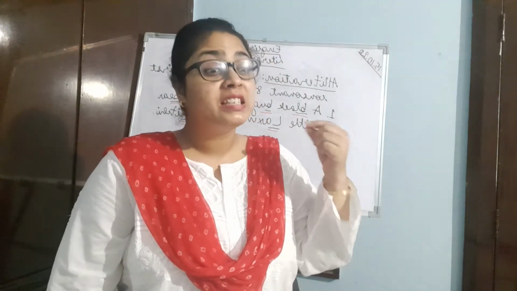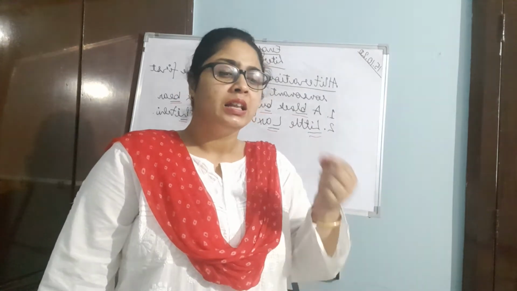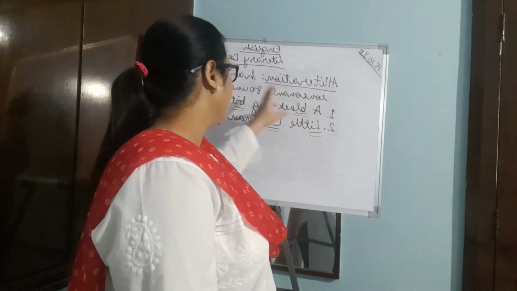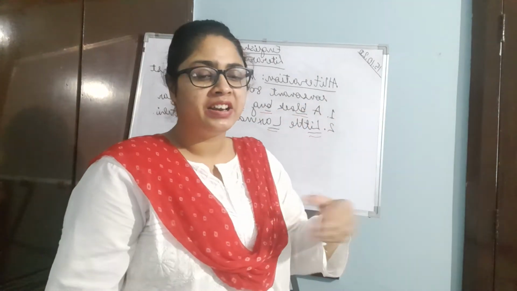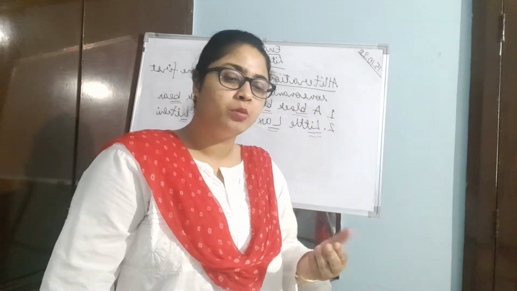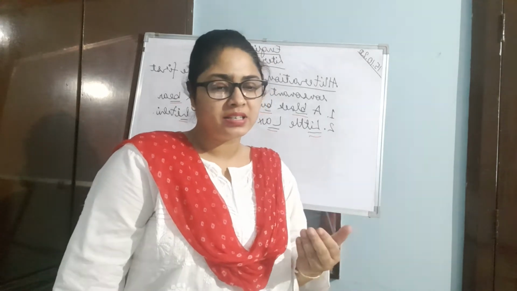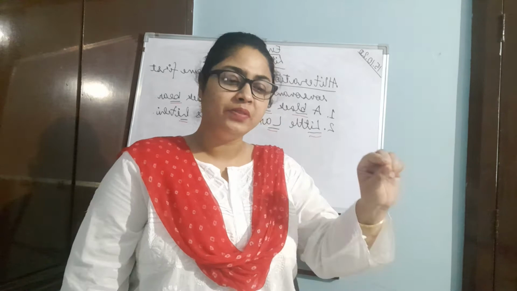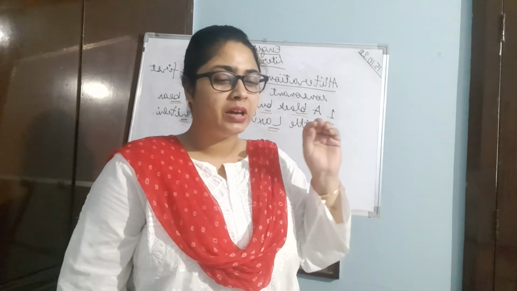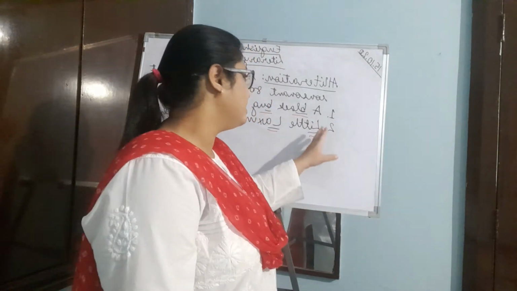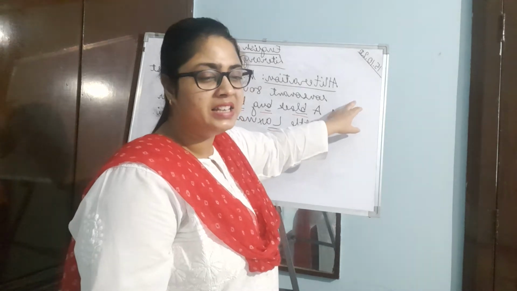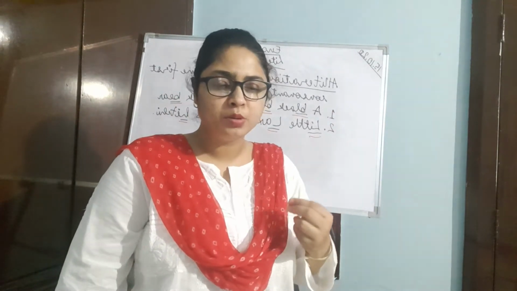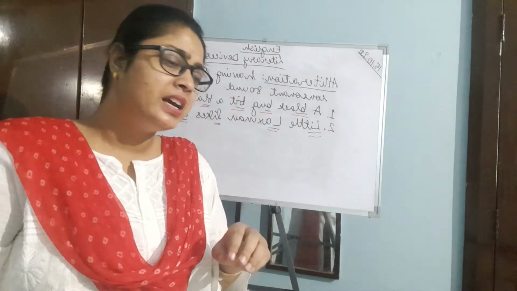Whenever we speak such types of sentences, they are known as alliteration, and they have a reoccurring consonant sound. So don't confuse yourself. Such a sentence always contains alliteration, and the literary device used in it is always alliteration.